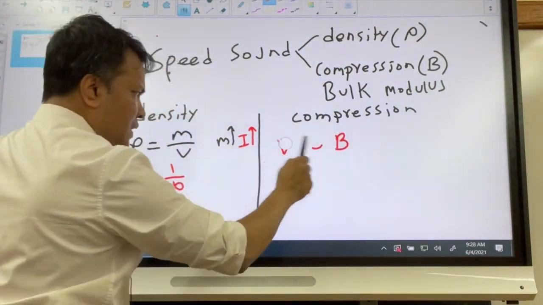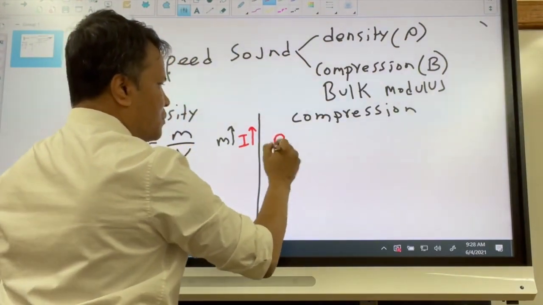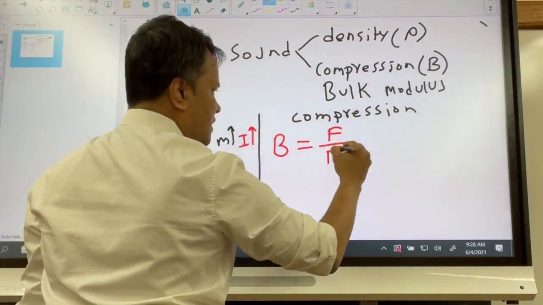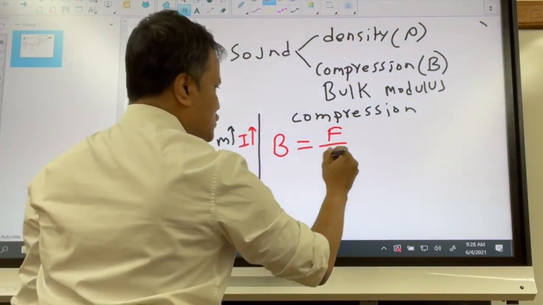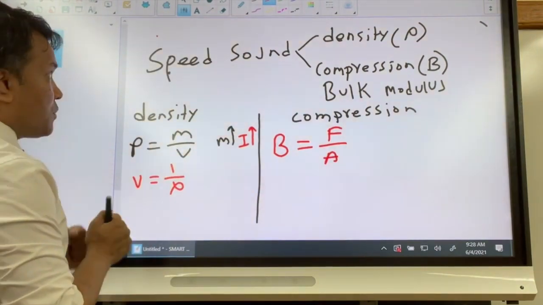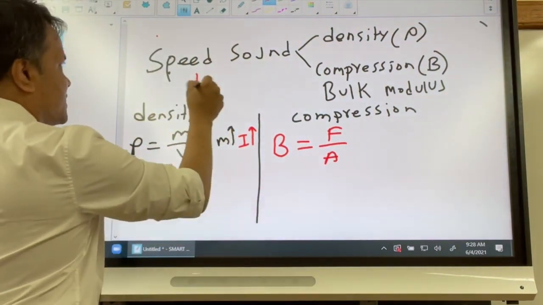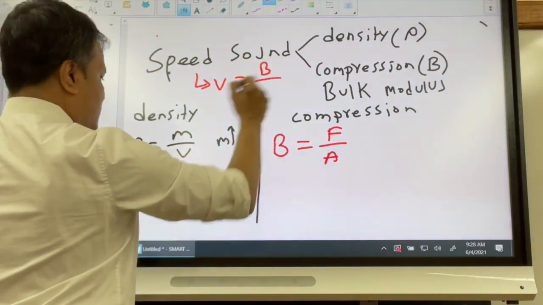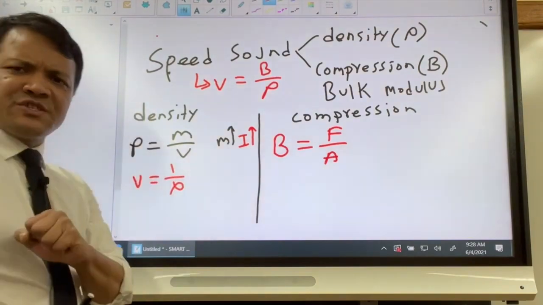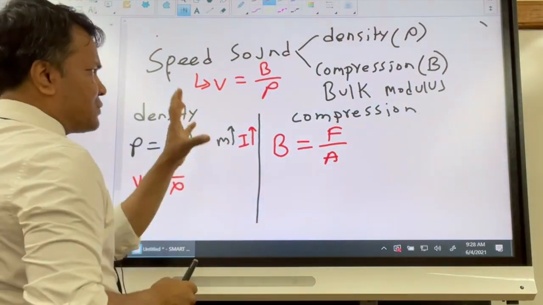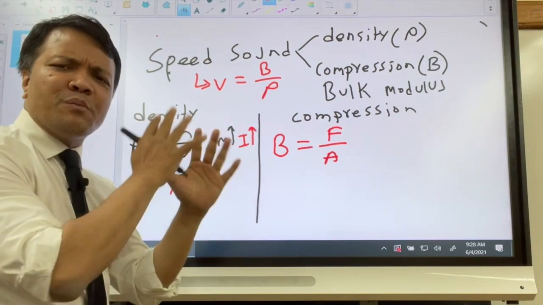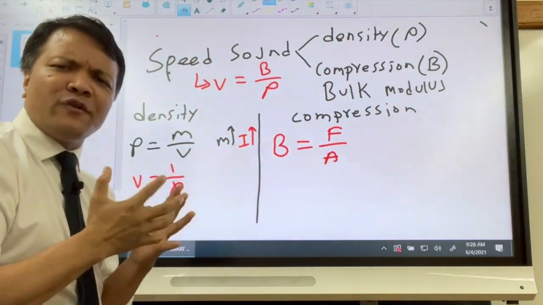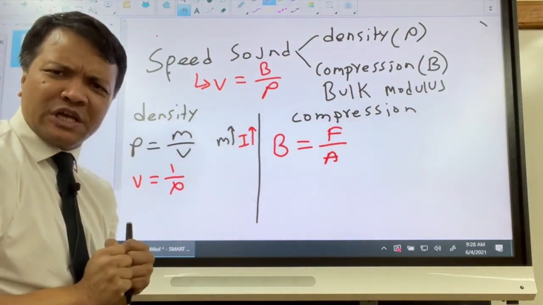Now, what is pressure or bulk modulus? The bulk modulus is the force divided by area. So now let's see what the formula should be. The speed of sound formula should then be B over rho. Now we have to investigate by dimensional analysis whether we should add to or modify this equation. So this is our basic equation. Now we're going to modify it based on our dimensional analysis.